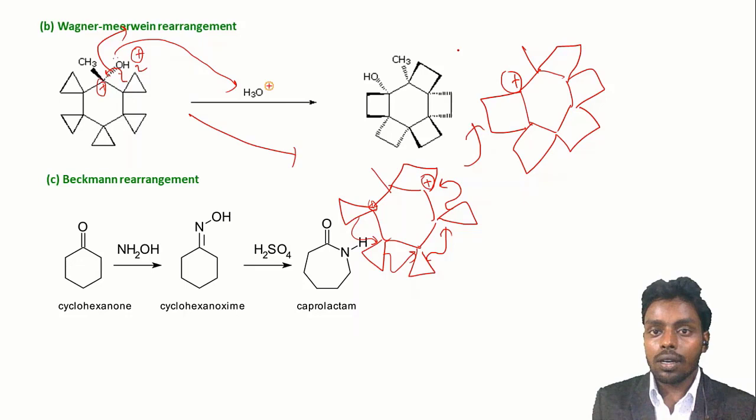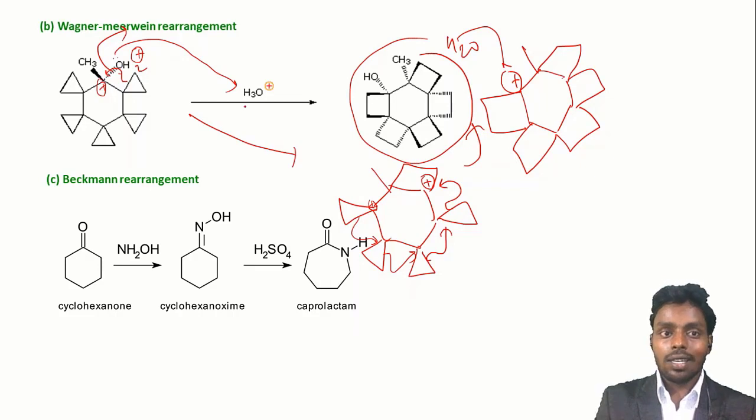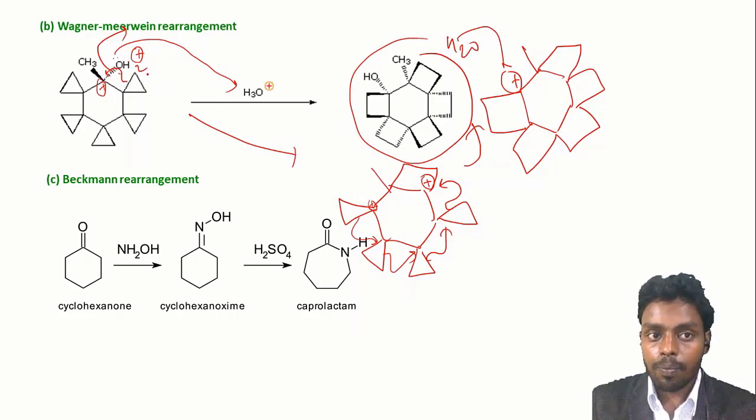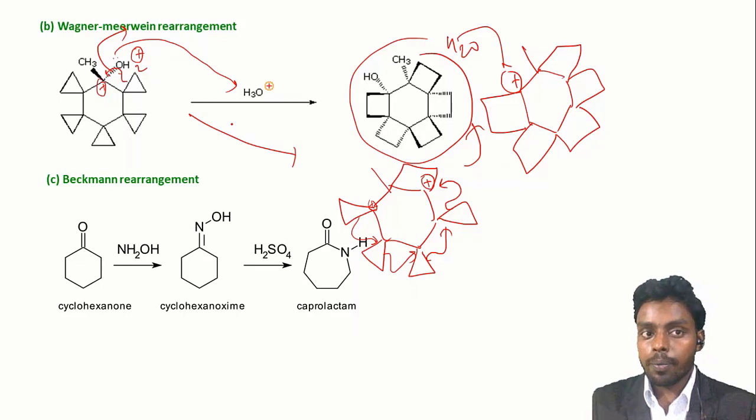And on this carbocation, this water molecule will attack again and form the product. So it is basically the expansion of the ring which is the driving force of the reaction. The three-membered ring is a very strained ring and it expands and forms a four-membered ring. It is also a rearrangement reaction.